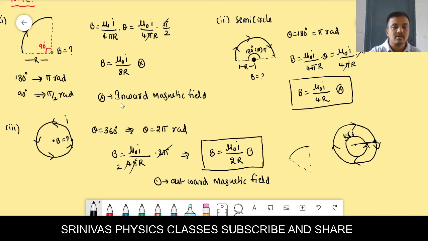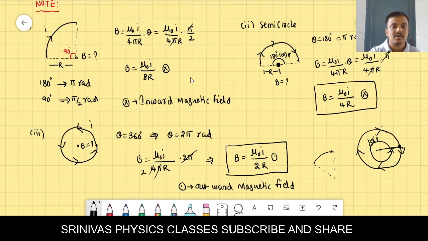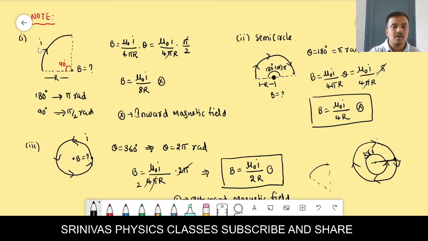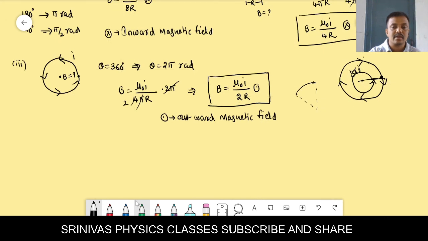Inward is cross, and outward is dot. Previously, in one or two examples, it was inward only. I gave a cross. Cross indicates the inward magnetic field. Dot indicates the outward magnetic field. Clear?